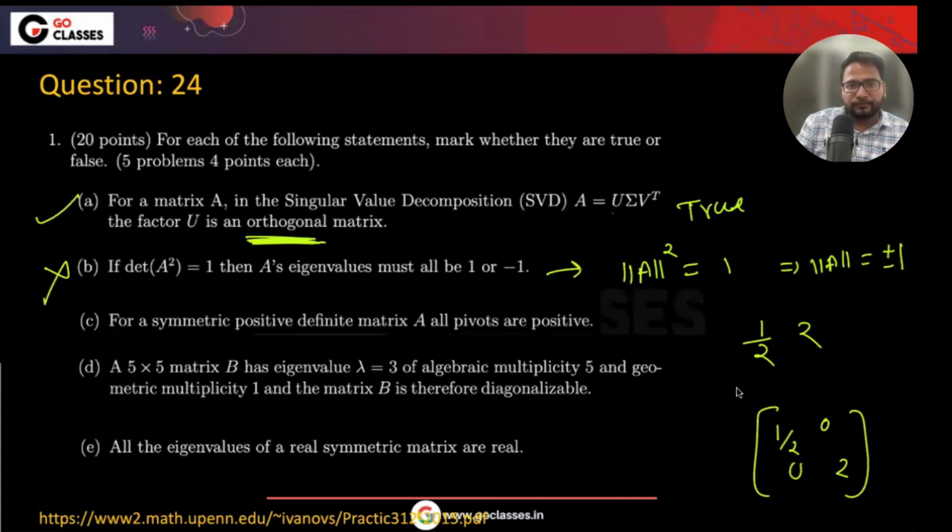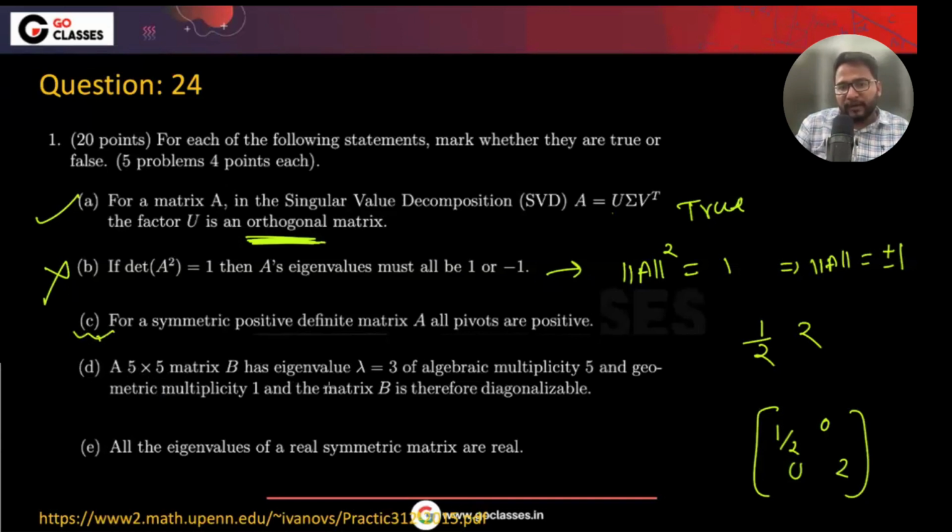This is true. For a symmetric, okay, just ignore this PSD. We will talk about it. The positive semidefinite PSD or symmetric positive definite matrices, we will talk about these. Actually, their eigenvalues are greater than or equal to 0. We will talk about it later. Let's just see this particular question.